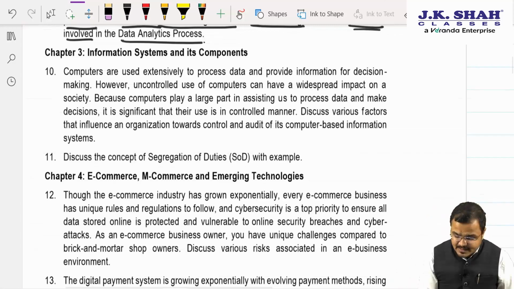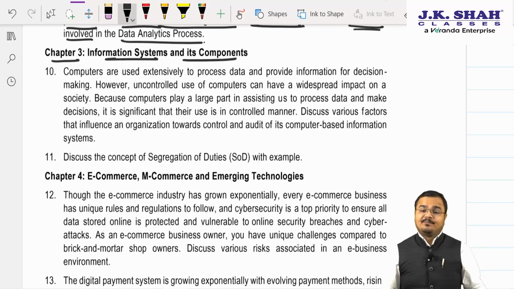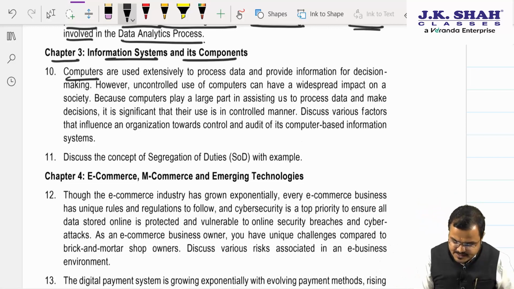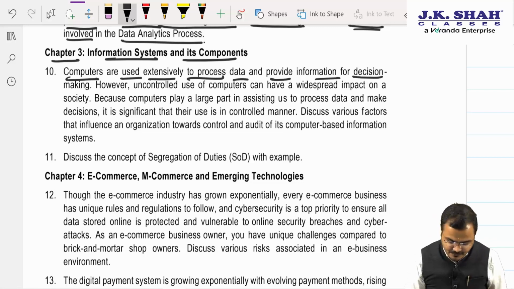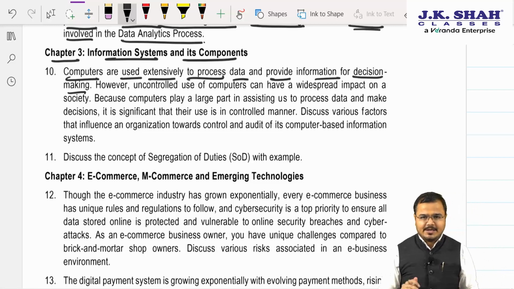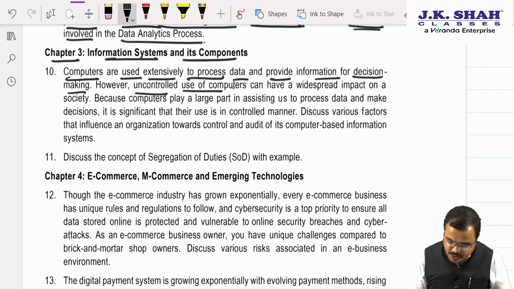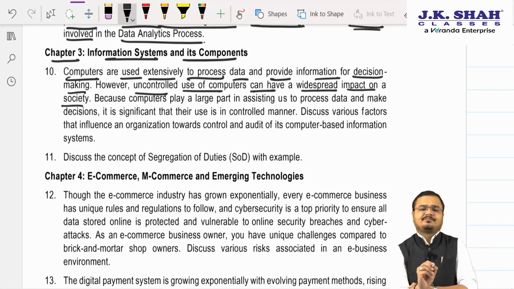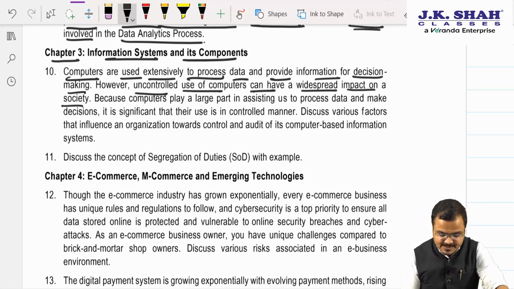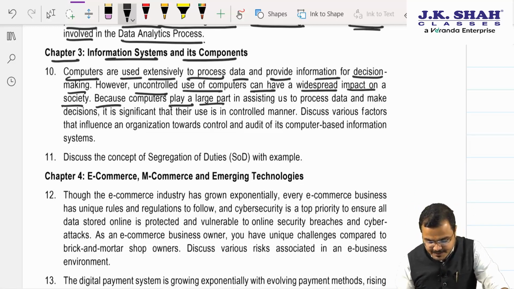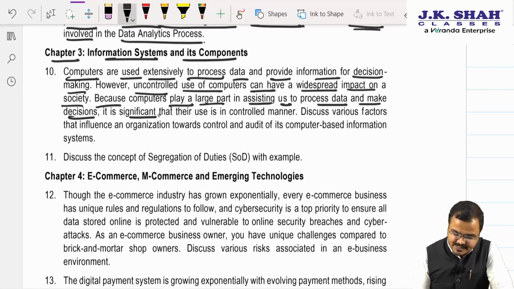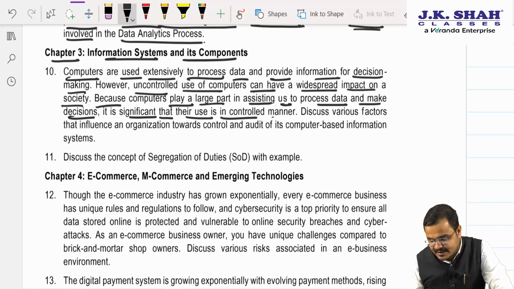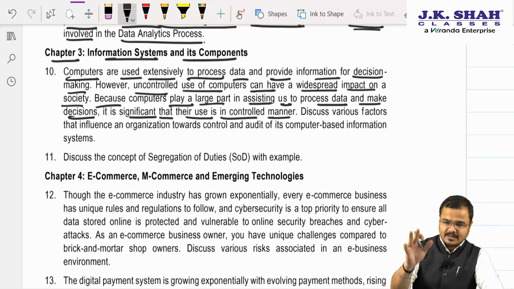Let's see, chartered. So chapter number 3, information system and its component. Yes, my dear chartereds. Computers are used extensively to process data and provide information for decision making. Got it, sir? Further, however, uncontrolled use of computers can have a widespread impact on a society. Obviously, sir. Pros and cons, 100%. Because the computer plays a large part in assisting us to process the data and make the decision, it is significant that their use is done in a controlled manner. So till here we understood everything.